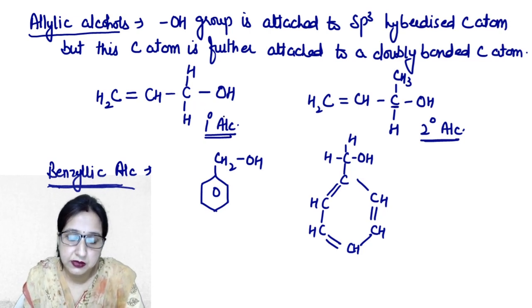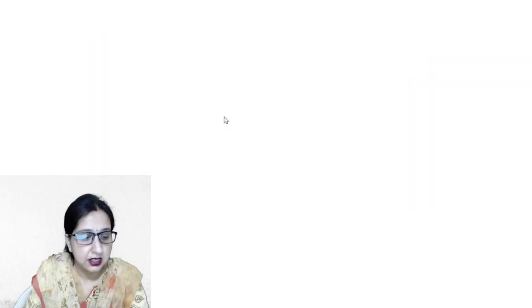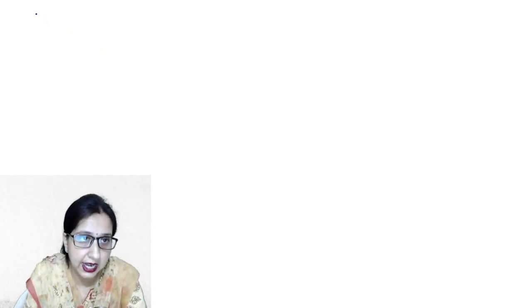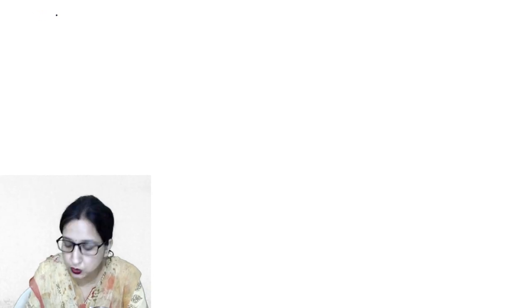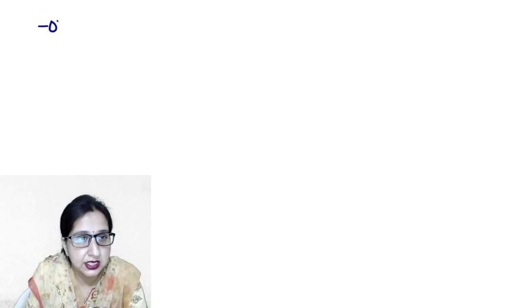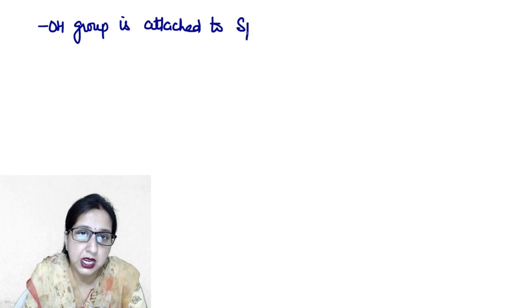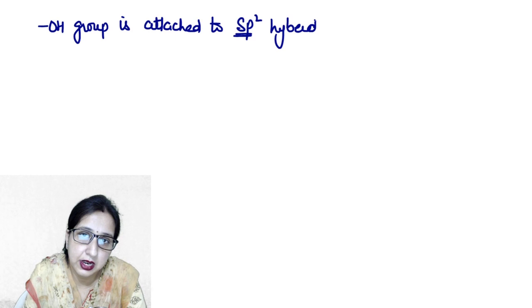sp3 hybridized. Next is the classification based upon the hydroxyl group to which carbon is attached, but that carbon is sp2 hybridized. So next is OH group is attached to sp2 hybridized carbon atom.